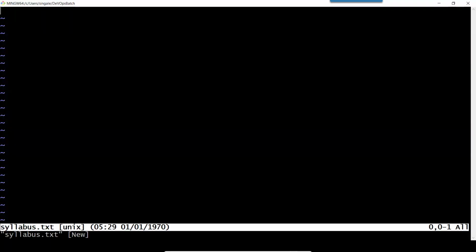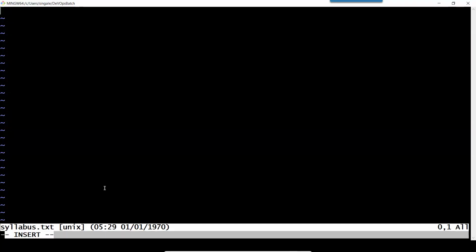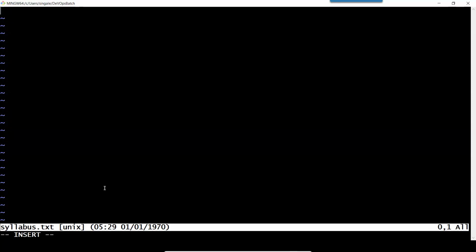So in Linux, first I need to set the mode. This file is open, but I want to enable the insert mode. So how can I do that? I need to press the I key on my keyboard. As soon as I press the I button, you can see at the bottom, insert mode is enabled. So now the file is open for insert mode. So here, if I type, I can type, and you can see it is showing me the results.